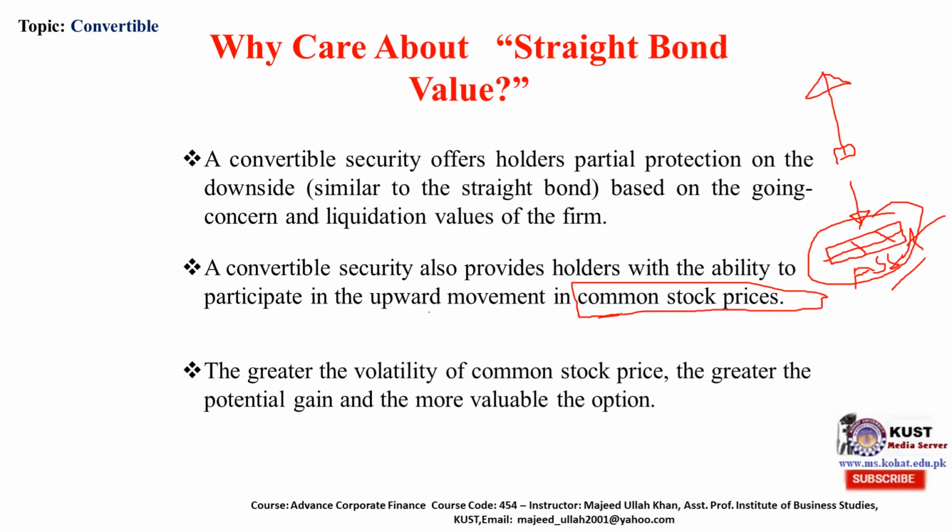Third, the greater the volatility of a common stock price, the greater the potential gain and the more valuable the option. If the common stock is trading frequently, 2 rupees below and 2 rupees high, 4 rupees high, 2 rupees, it means there are constant activities going on in the common stock of the company. It means that the shareholder values the common stock, and the convertible security holder has an option, and that option has a value. He may sell this option in the open market as well.